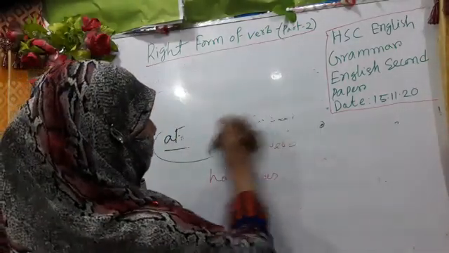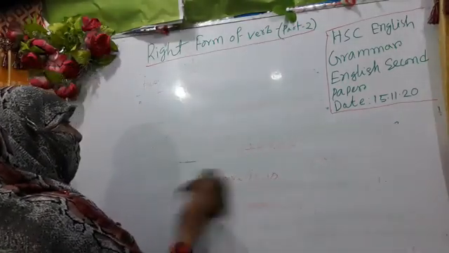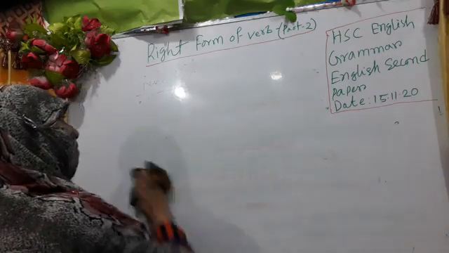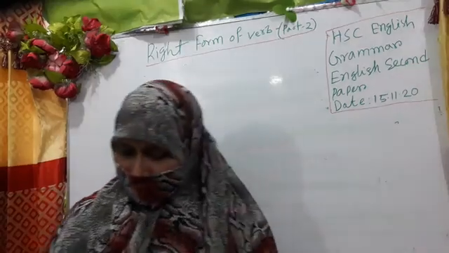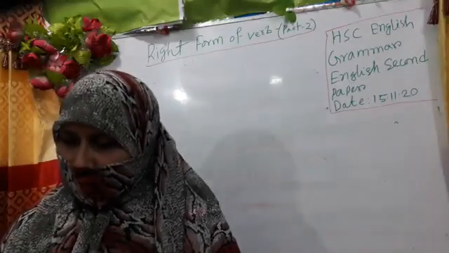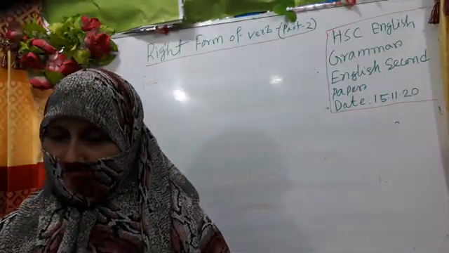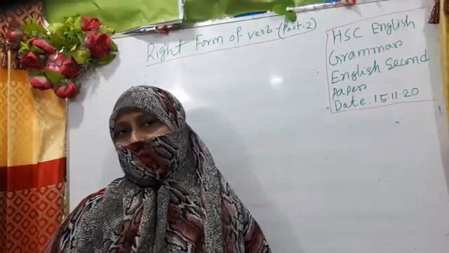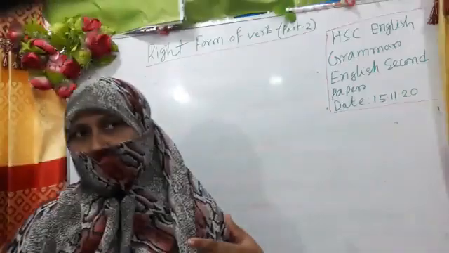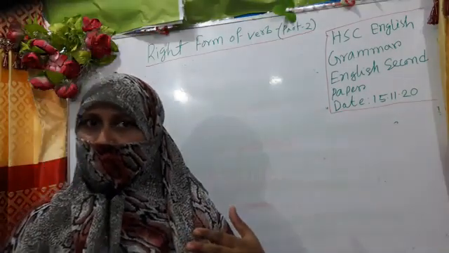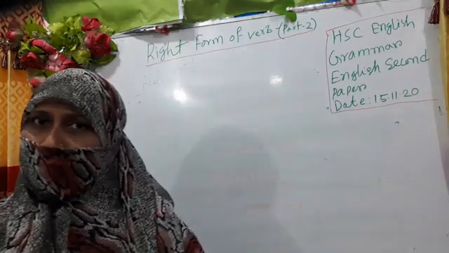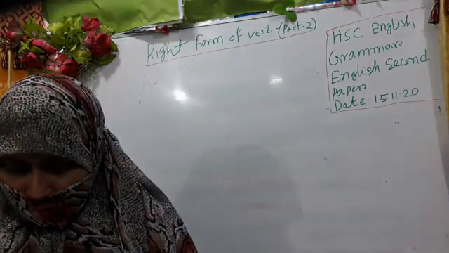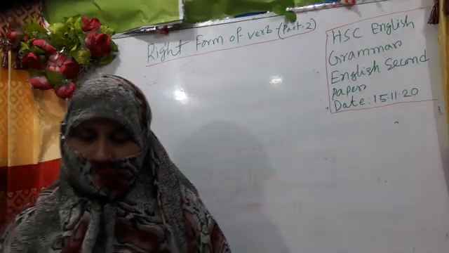Then I am coming to rule number 8, and rule number 8 is based on conditional sentences, and you know there are 3 types of conditional sentences: first conditional, second conditional, third conditional, and zero conditional. We always mention 3 conditionals, but we also have to know what zero conditional is.